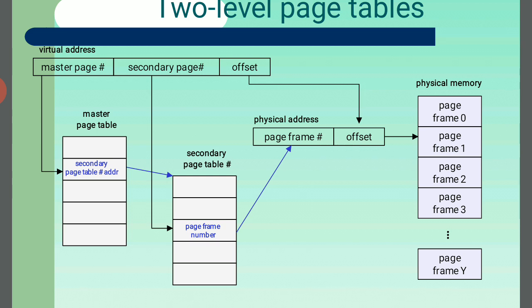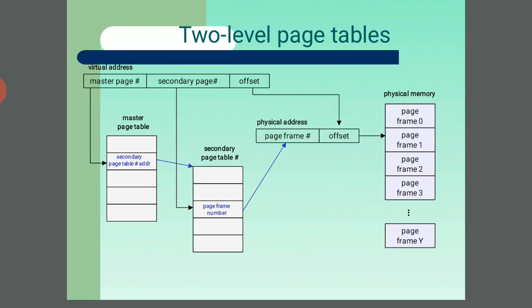This is frame 1. These two tables, page table 1 and 2, the master and secondary tables, are adjusted in the page frame offset, and in physical memory the page frames 0, 2 and 3. So this is the number of pages. This is the two level page table diagram.